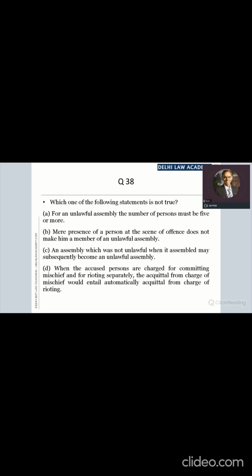Yes, intention, you are saying, intention of what? Intention of joining the assembly? So intentional joining will be sufficient? Yes, Smita, you say there must be a common object.